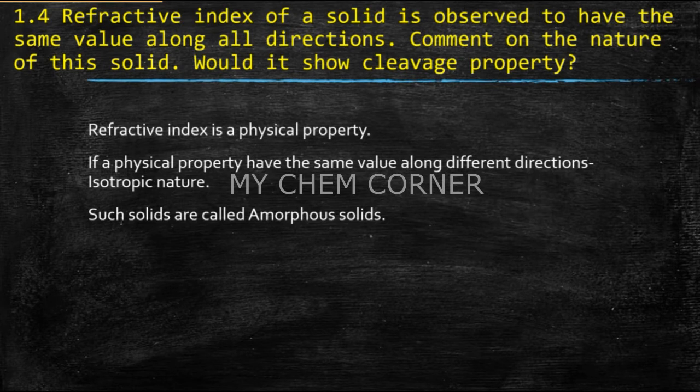Now what do you mean by cleavage property? Any salt that you take in the lab, say in a ball shape or something, when you cut it, if it is a crystalline solid, it would give you a clear edge surface. But for example, take a chalk. You can also try this in school, take a chalk and try to break it or cut it.